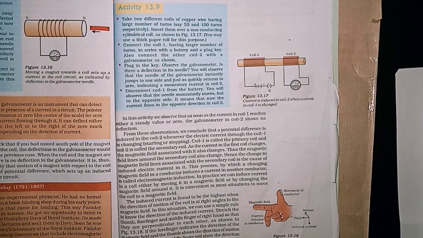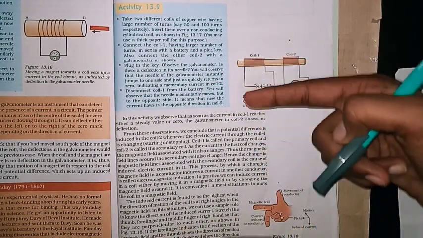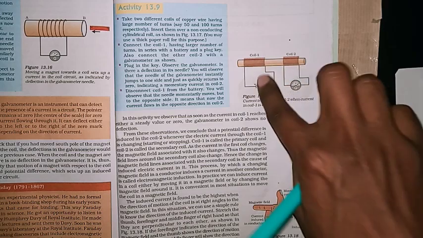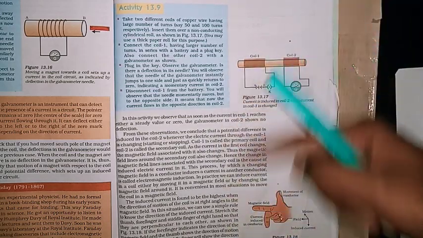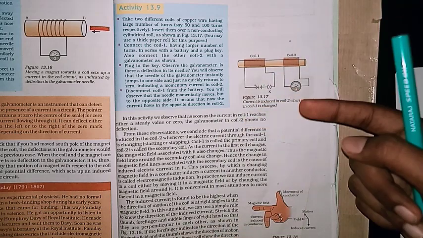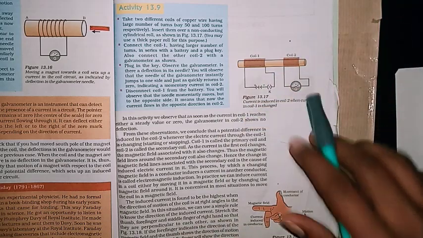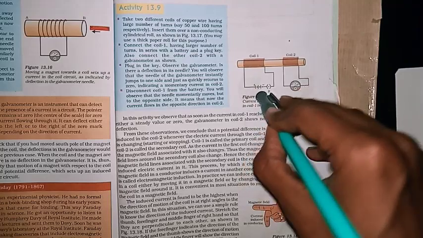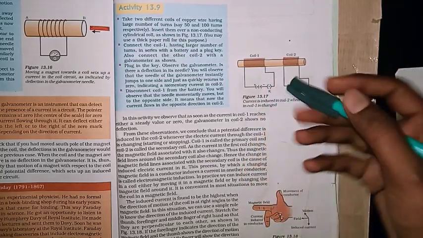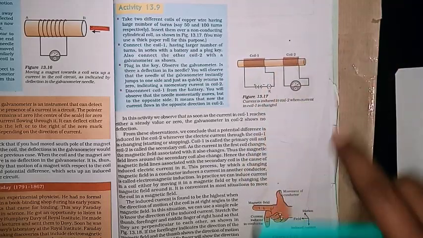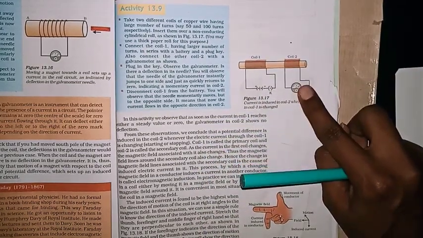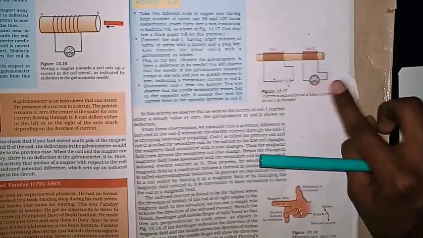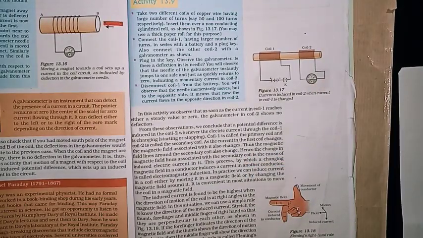I will explain what they did first. They took two different coils, made of copper wire, the first with 100 turns of copper wire, and the other with 50 turns. After that, coil one is connected to the battery and key, because the key helps to switch on and switch off, and the second one is connected to the galvanometer, as we have to check whether the current flows or not.